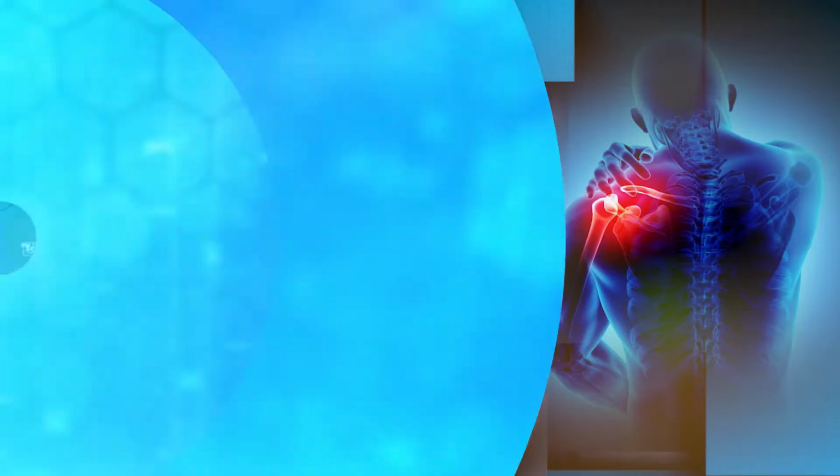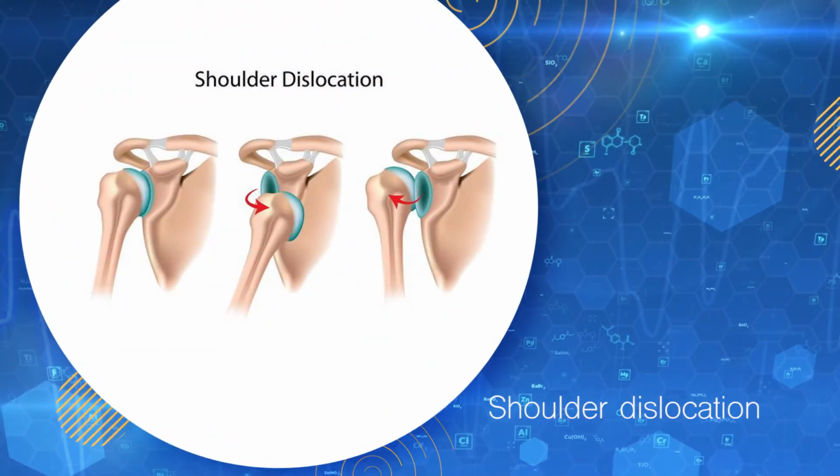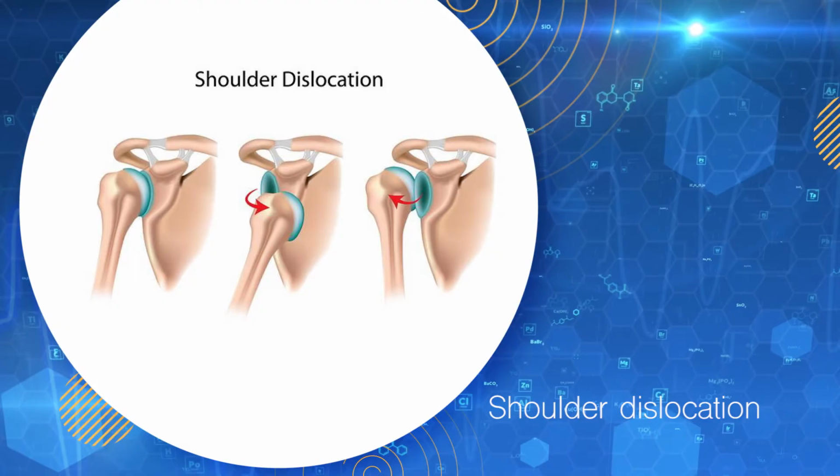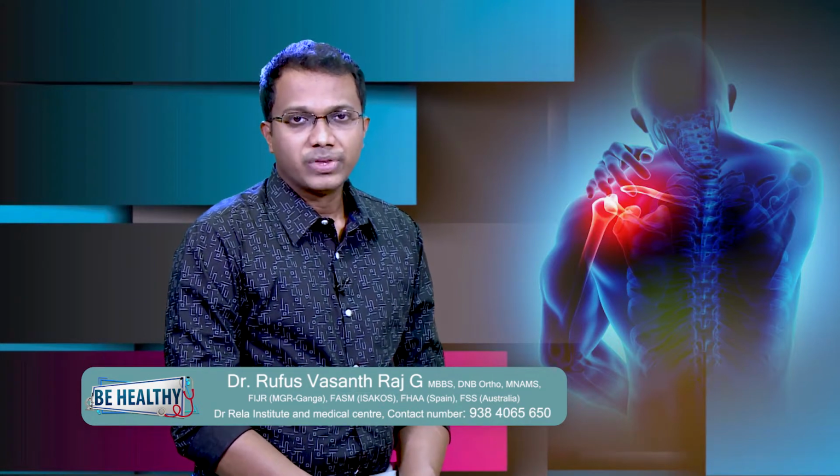First I will talk about the anteroinferior glenoid labral tear, which is called a Bankart tear. So what it is? From a patient's point of view, for easy understanding, this is something which causes the patient to have a shoulder dislocation. So sometimes the patient might have shoulder dislocation. Usually it is because of an injury. When you have a fall, or when you have an injury while playing, or any road traffic accidents, the shoulder might dislocate. Most of the times immediately when you go to the hospital, the doctor will try to push the shoulder back into the joint.